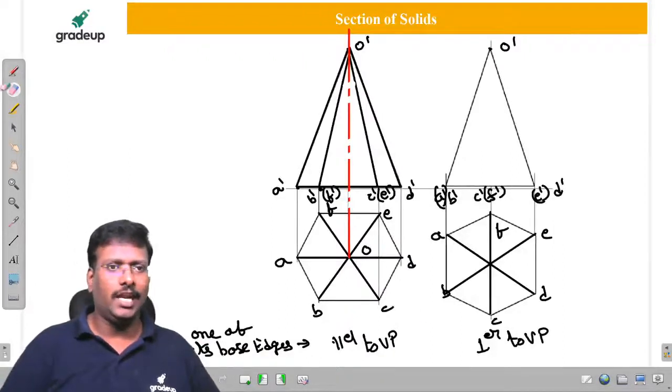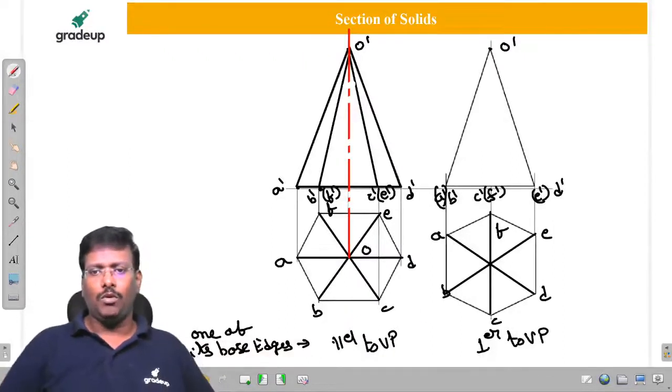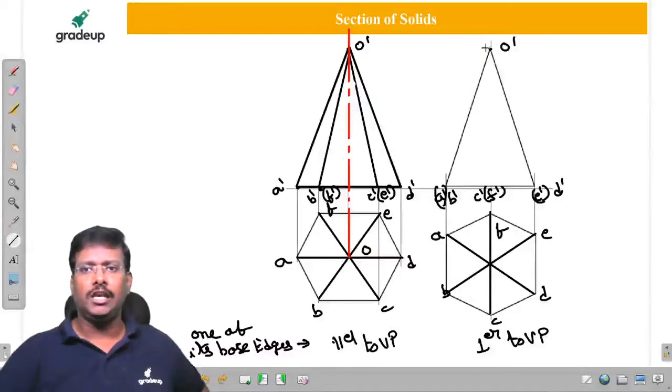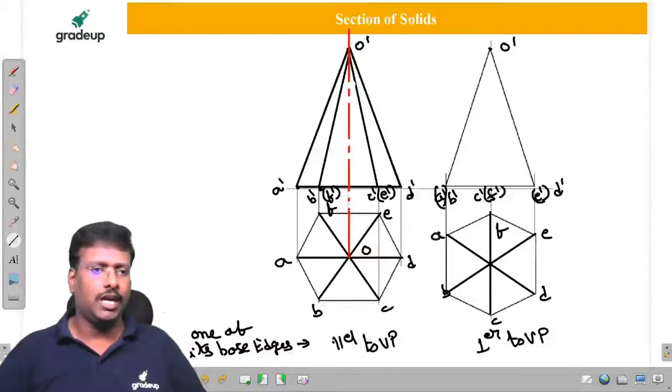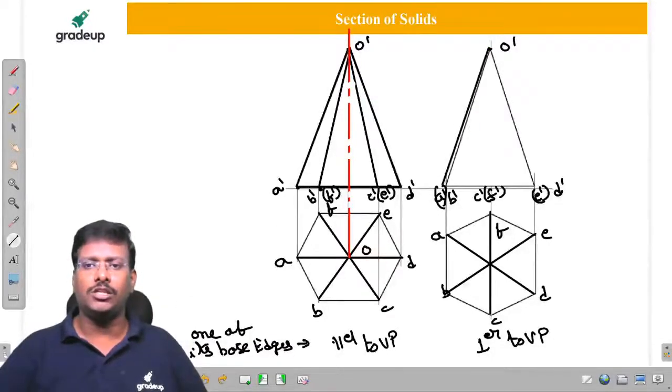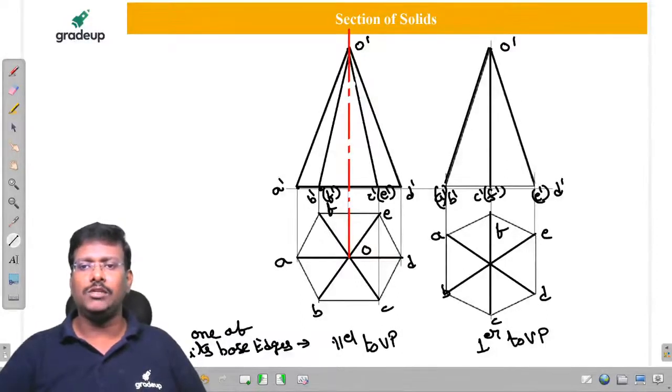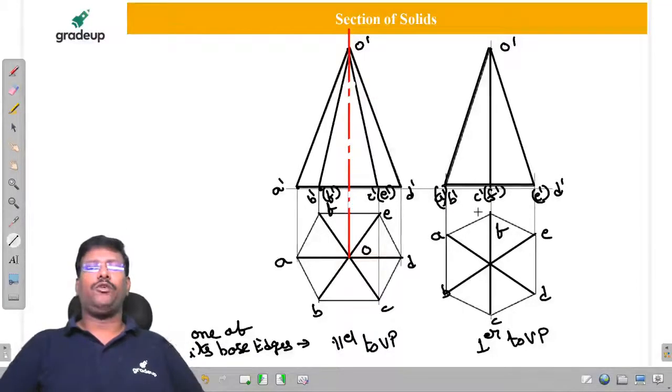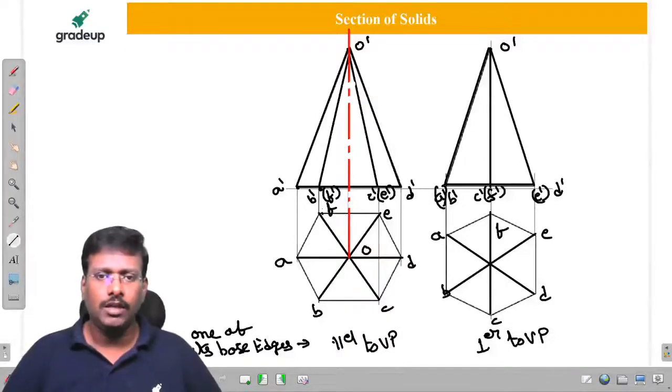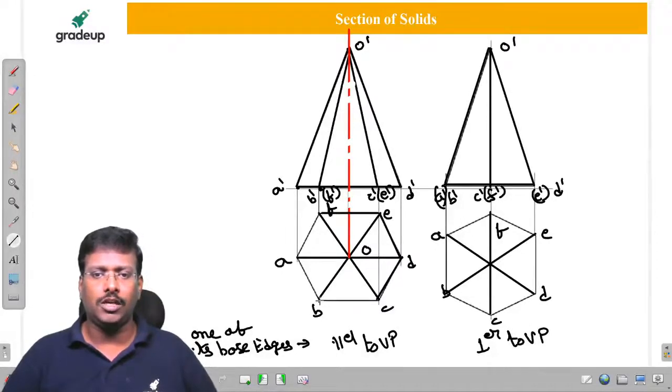But in the second diagram, if you observe, my dear friends, OA is invisible, dotted, but whereas OB is visible. One visible edge and one invisible edge. We are going to give the preference to the visible edge. This is dark. Next, OC is visible, but OF is invisible. So I am going to draw for OC. Here also OD is visible. OE is invisible. So this is the front view and top view of the diagrams. Is it clear how we have to consider the initial positions of the diagrams?